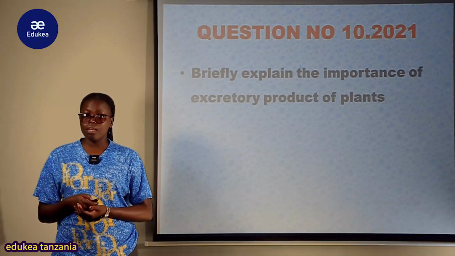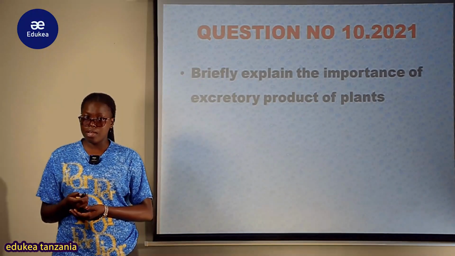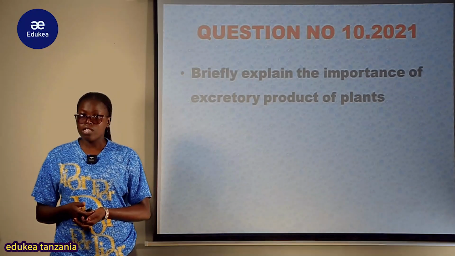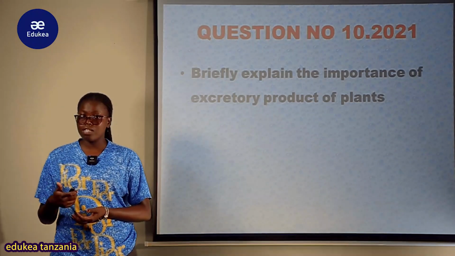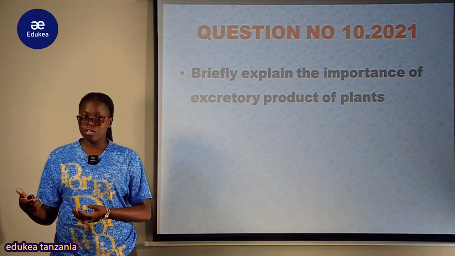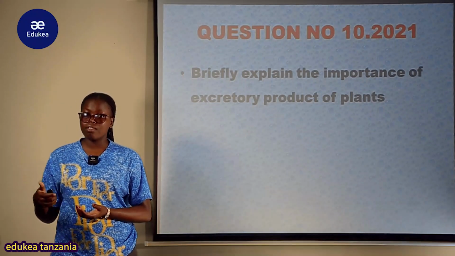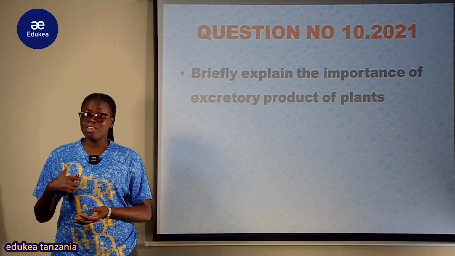These are all the metabolic or excretory products which are released by the plant, and they tend to have applicability in our daily life. And this is what our question is. Our question is to state these excretory products like papain, nicotine, caffeine, gums, resins,